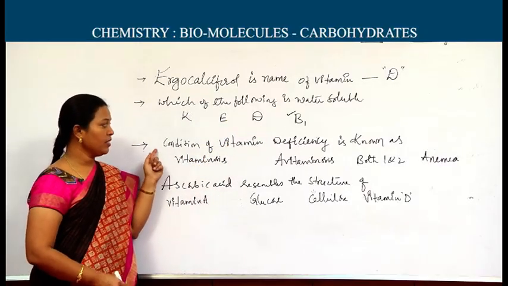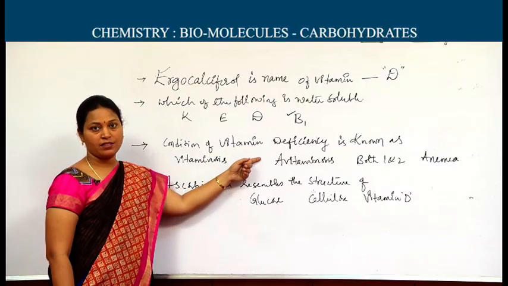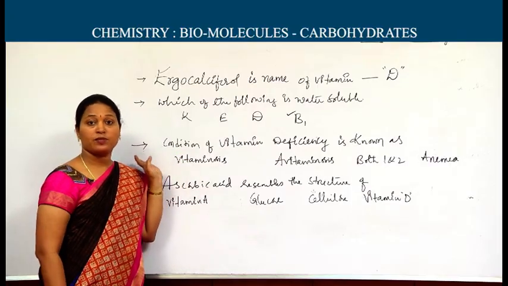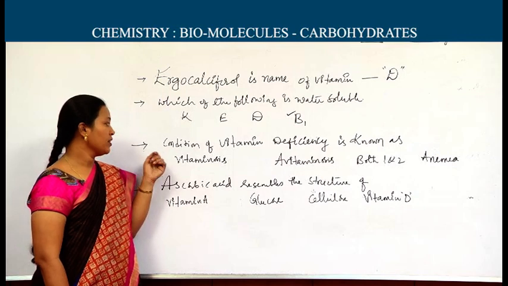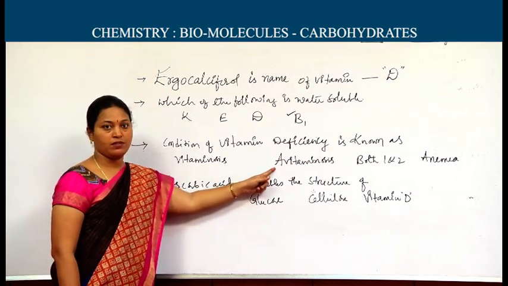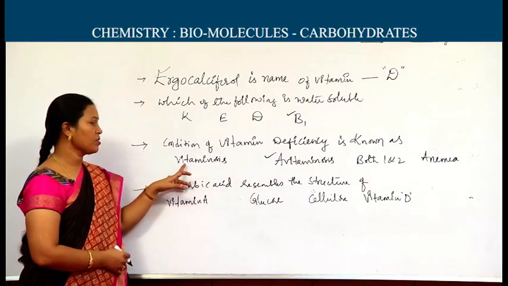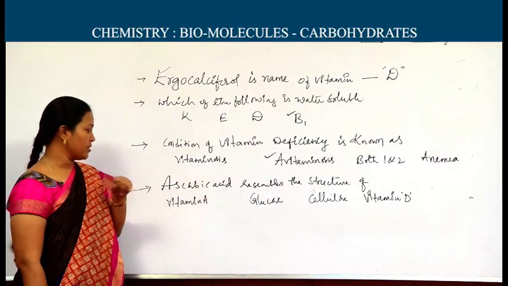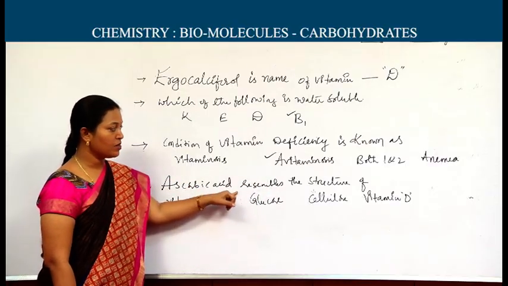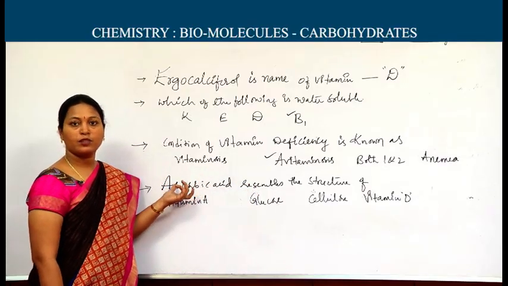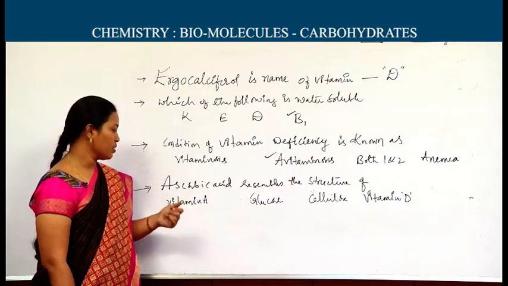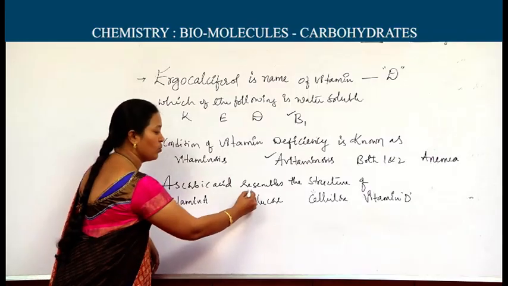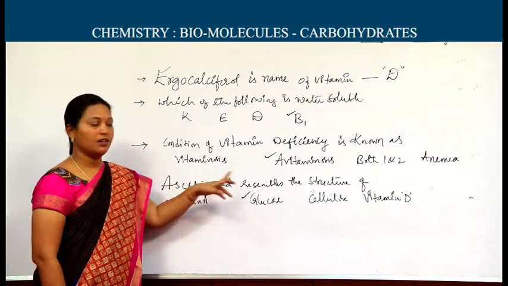Next the question: a condition of vitamin deficiency is known as... As I said, a particular vitamin deficiency gives particular diseases. If the person suffers from multiple vitamin deficiency disorders, then that is said to be avitaminosis. To confuse you, vitaminosis is also there, but avitaminosis means deficiency of vitamins. Next the question: ascorbic acid resembles the structure of. Ascorbic acid is nothing but vitamin C. The options are vitamin A, glucose, cellulose, vitamin D. The answer is glucose: the ascorbic acid structure resembles the glucose structure.